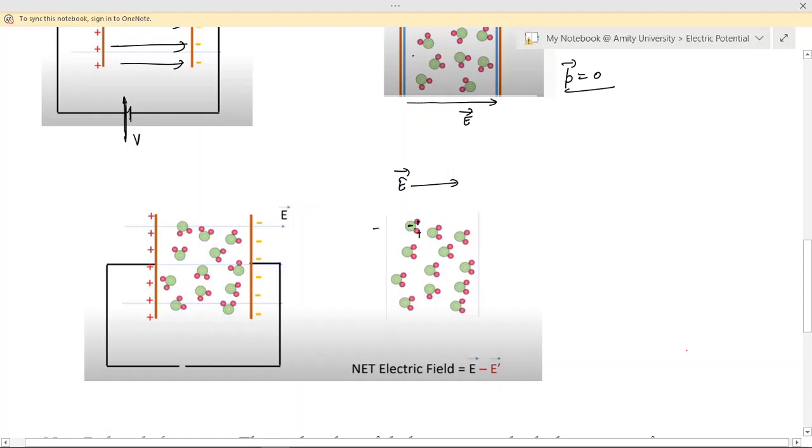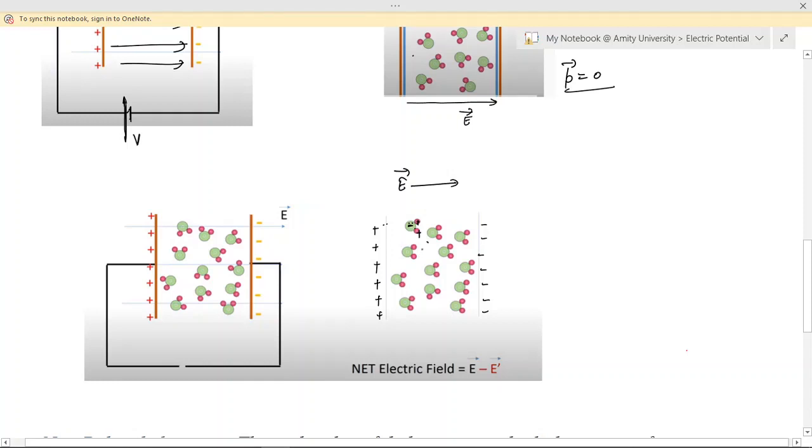If this plate is positive and this plate is negative, then for all the molecules the negative end will start orienting towards the positive plate and the positive end towards the negative plate, like this. So these molecules which were randomly aligned, so that the net dipole moment was 0, now start aligning themselves according to the applied electric field.